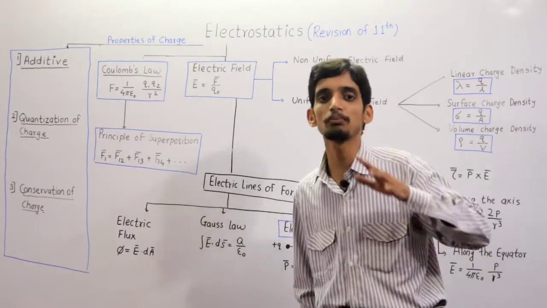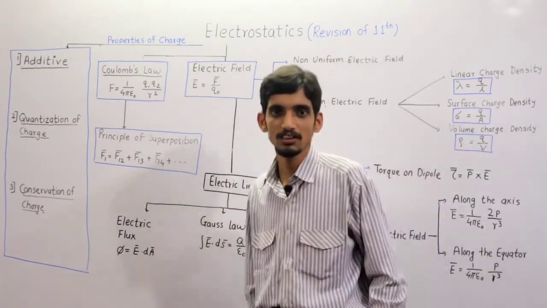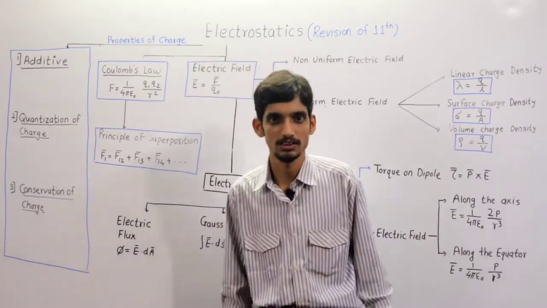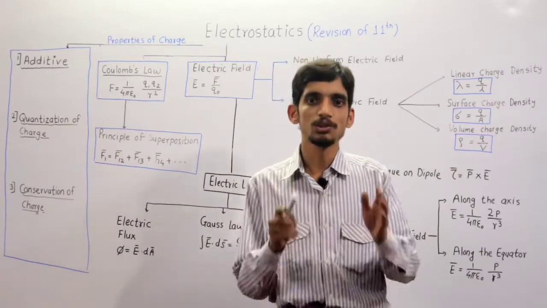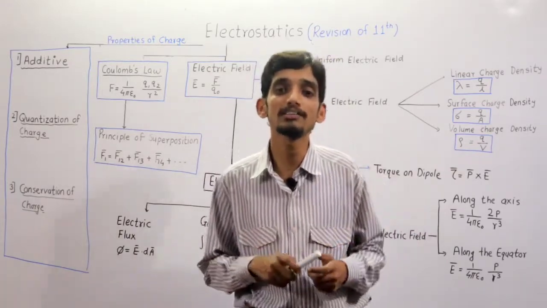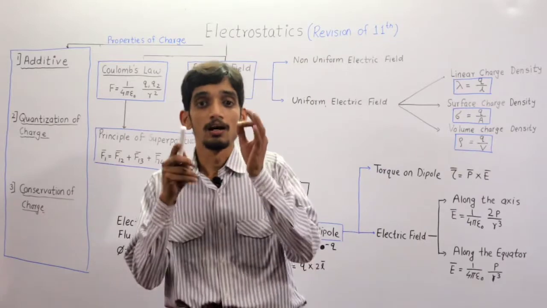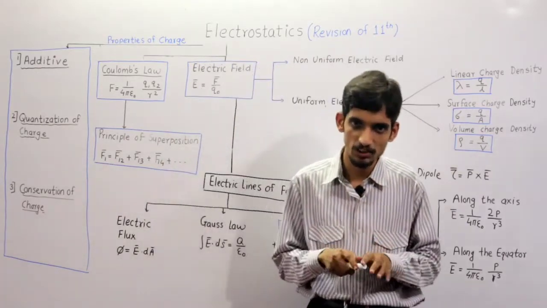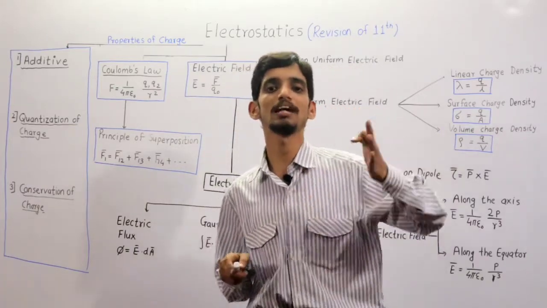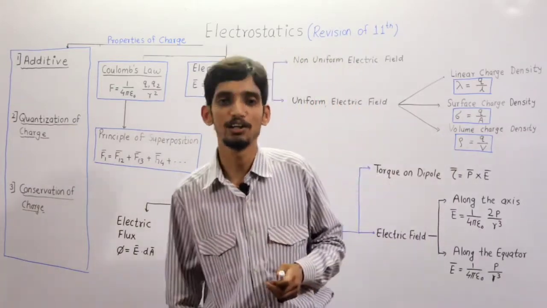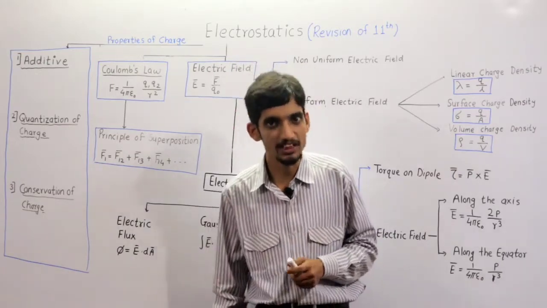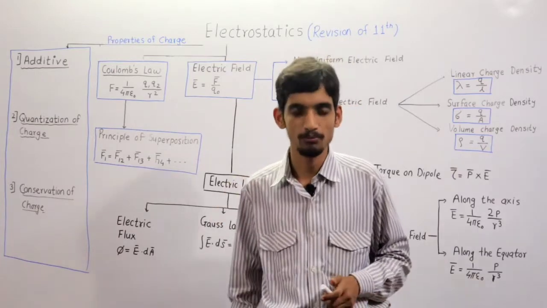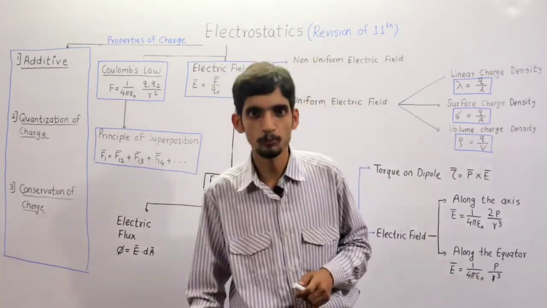Another important point we have discussed: charge is associated with mass. So this is an important point about electrical charge. Charge is the property of matter which shows electrical effect. Mass is associated with charge, but the converse is not true.